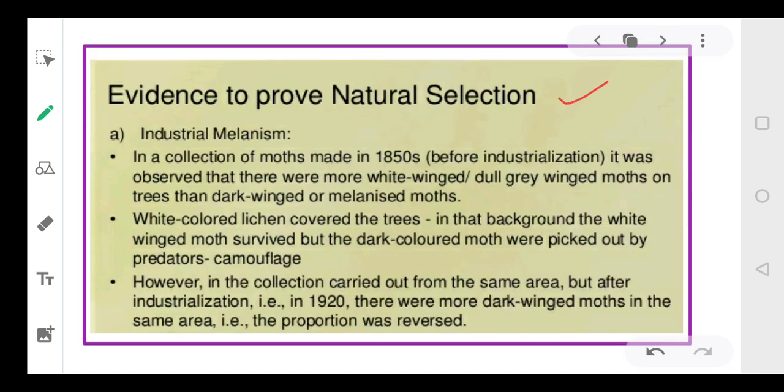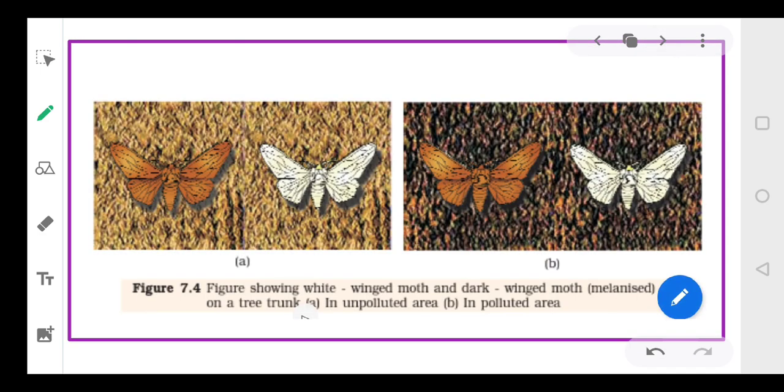Now there are some evidences that prove the concept of natural selection that Darwin has proposed. And the very first example that I'm talking about here is industrial melanism. Okay, this example is very, very interesting, dear students. I'll compare two moths. One is a white-winged moth and another is a grey-winged moth. Let's see, I'm showing you some photos. Just observe this. This is a grey-colored moth and this is a white-colored moth.